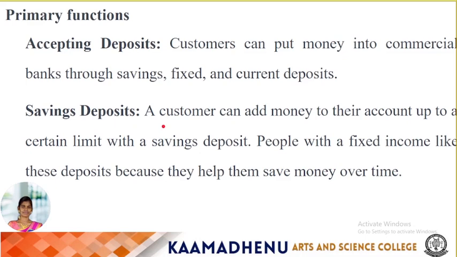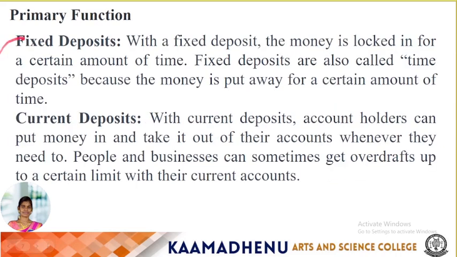One by one. First one, accepting deposits. Accepting deposits means customers can put money into commercial banks through savings, fixed and current deposits. Next, savings deposit means a customer can add money to their account up to a certain limit. People with a fixed income like these deposits because they help save money over time. That is the savings deposit.